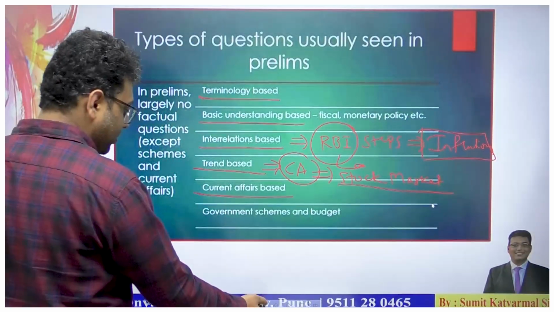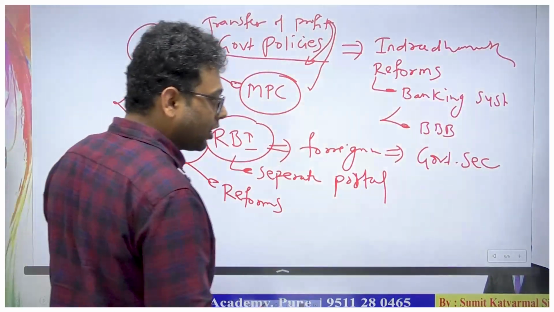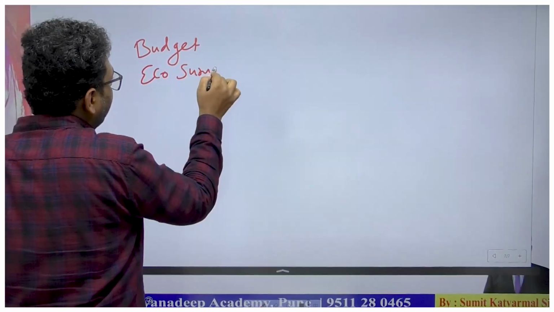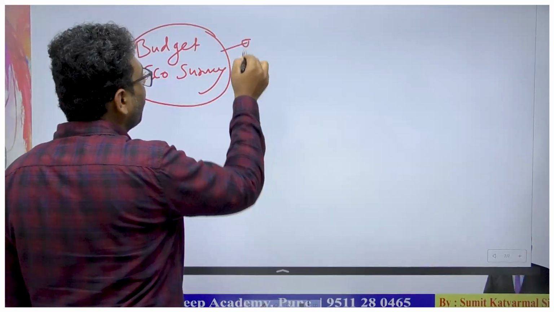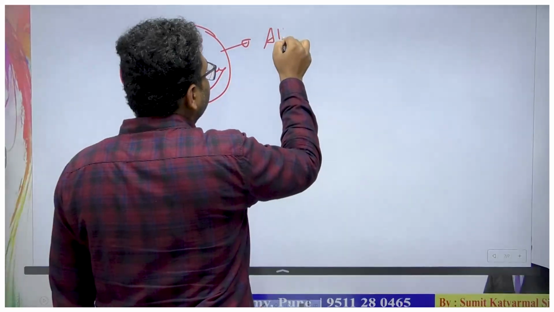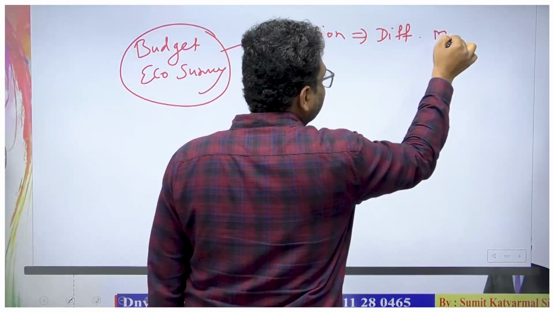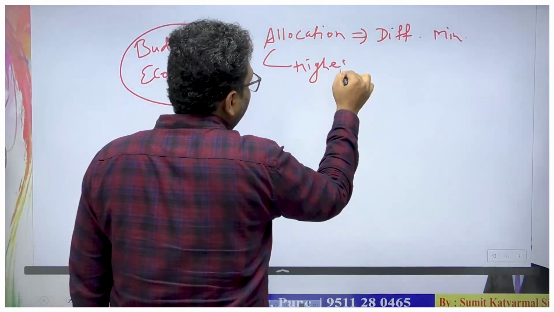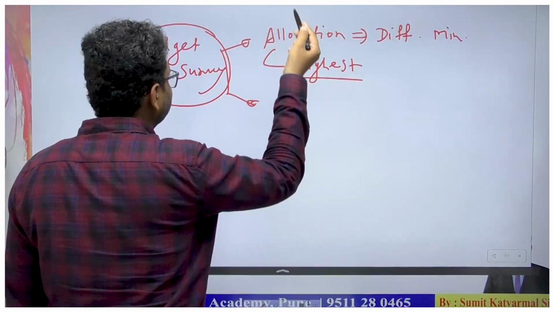Then the next part is government schemes and the budget, and the budget is very important regarding the preparations. So, the budget and the economic survey. We will definitely list the important topics from the economy. But what is in the budget? It is related to the allocation of budget to the different ministries, and which has the highest allocation, as in the ongoing trend of defense. Earlier there was a separate railway budget.